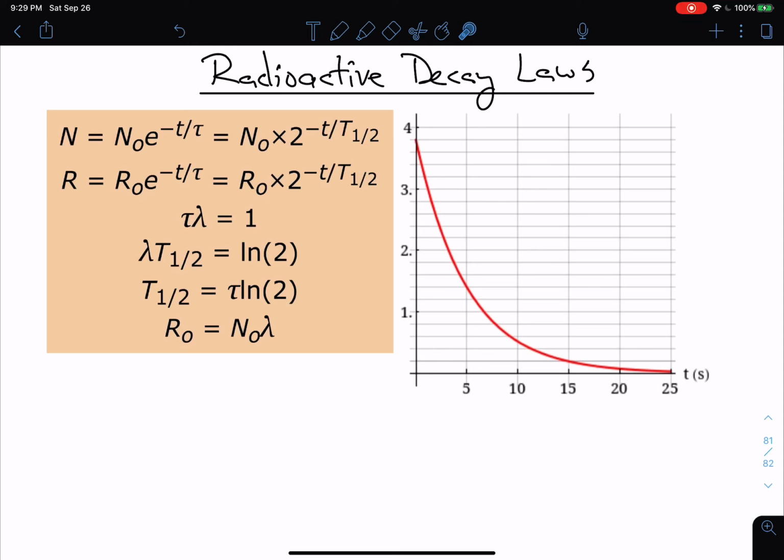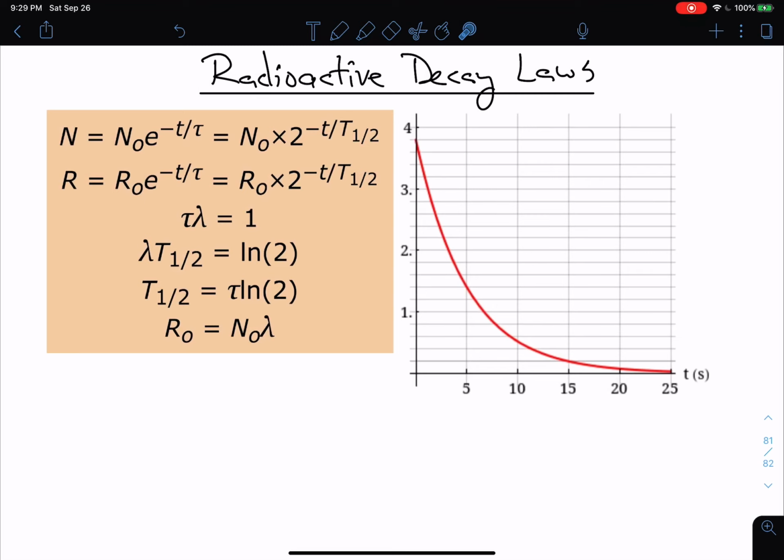But we're talking about atoms. Atoms only come in integer values. You can't have 1.273 atoms. You have one atom or two atoms or 100 atoms or a million atoms, whatever. It's an integer value. So this is just an approximation. It's just a model. But when you have huge amounts of atoms, I'm talking billions, trillions, quadrillions, beyond that, this works extremely well. It's a very accurate model when you're talking about a huge collection of atoms.